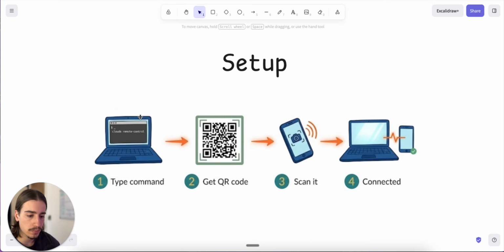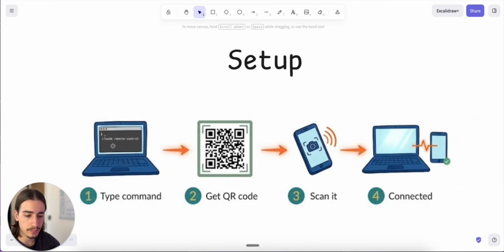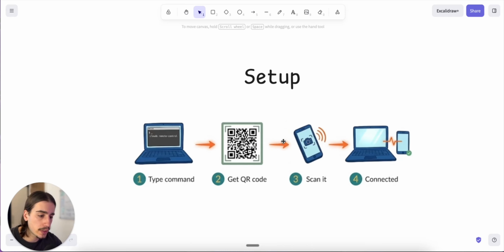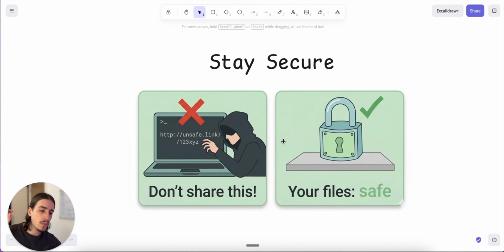It's just one command within Claude Code in the terminal, and you're ready to use this straight away. So here is the setup. You can see claude remote-control in the terminal, scan that QR code, and then you're connected and ready to use it straight away. Now, one thing I would say is the session link. Do not share that with anyone, or make sure that you close the session down after, because anyone with this link can access your Claude Code session, and you obviously don't want that to happen.